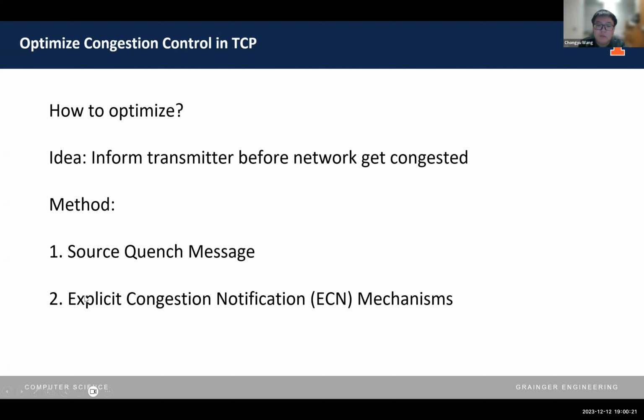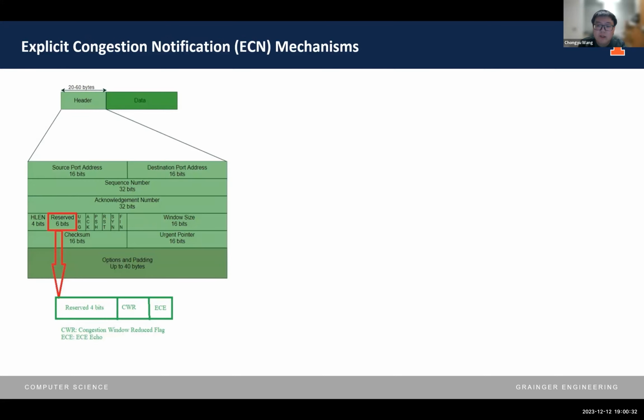So, the second method is the ECN mechanism, which we will talk about in this project. There are several ECN bits in the TCP packet header. The idea of it is that the router should monitor its queue. When the queue is going to be full, the ECN bits in the ACK header should be filled.